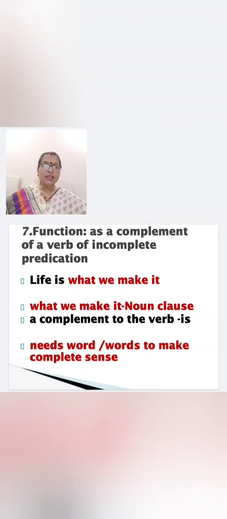That means life is here, after is it is incomplete. So you need some word or words to make a complete sense. Here the main clause is incomplete. So in order to complete the sense, this clause is used. So the function is complement of a verb of incomplete predication.